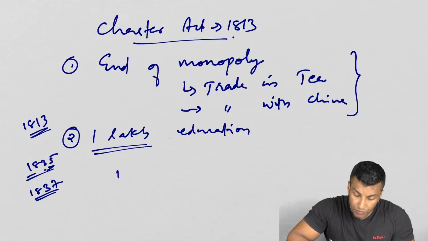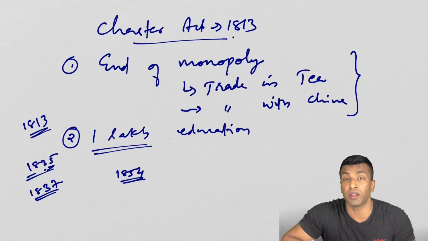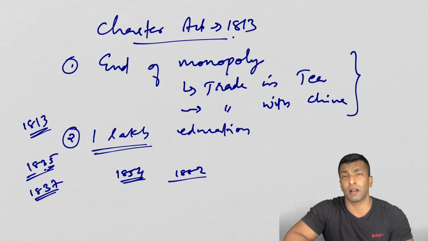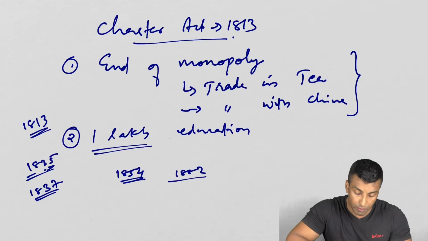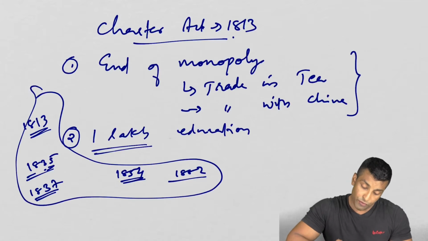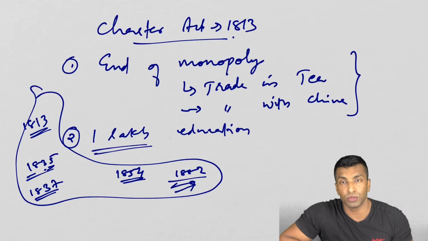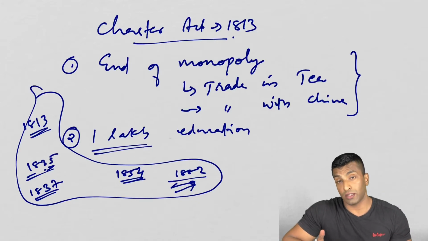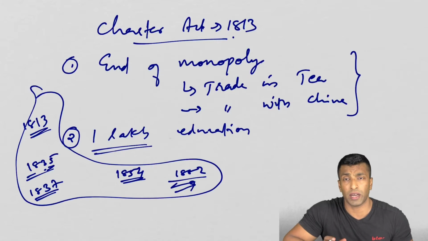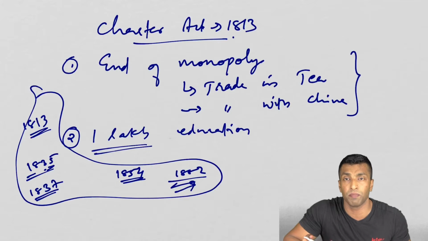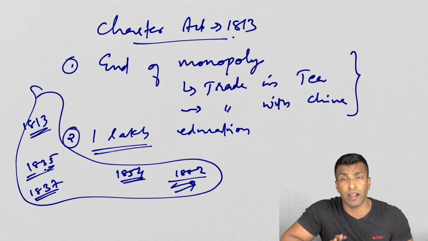In 1854, the most important one, Wood's Dispatch, we'll have to discuss. 1882, Hunter Commission. Like that, there are many things related to education. All these are milestones. And for all these there were certain problems, and those problems were finally solved in 1882 through the Hunter Commission report. We'll be discussing that in the coming sessions. So just wait. I will be covering all these things in around five lectures. We'll hardly take 5 lectures, and your entire history will be completed for sure.